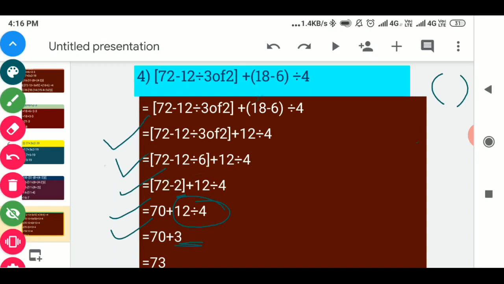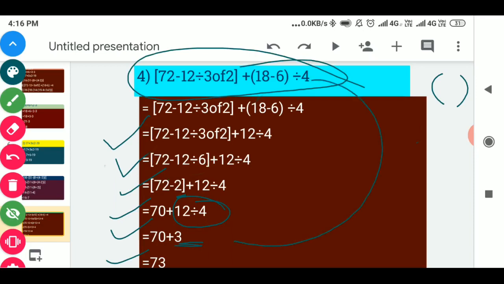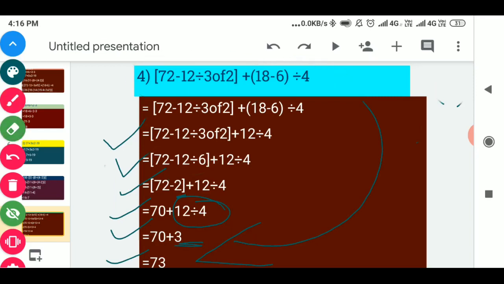Next only 70 plus 3 left. Now we will do addition. 70 plus 3, that is 73. So the answer of this big question we have simplified, and the answer came 73. So students, you have seen that we have solved this much big question in a very simple, very easy way according to that BODMAS rule.